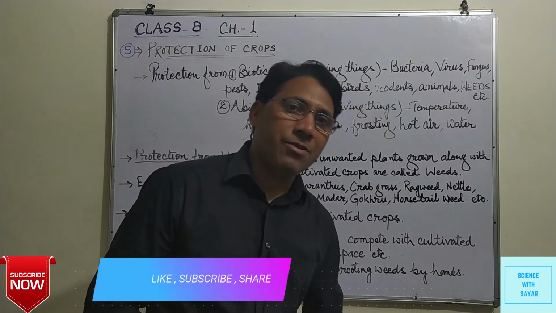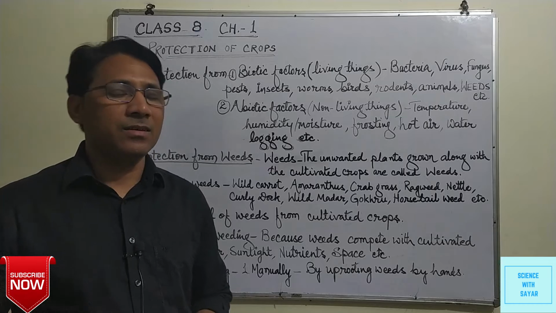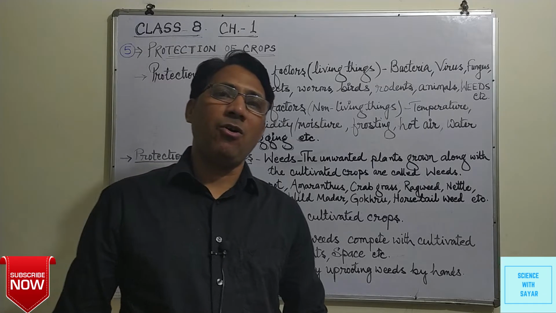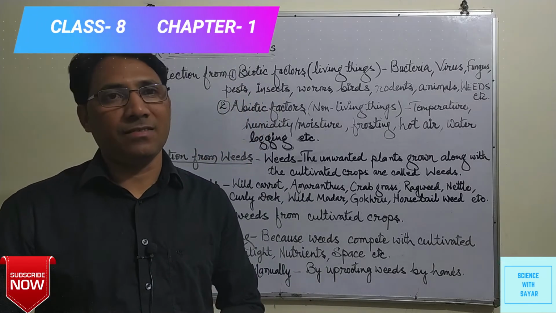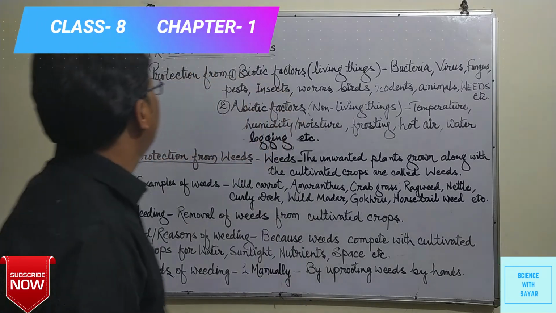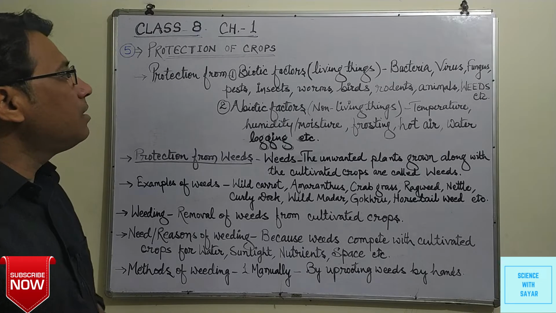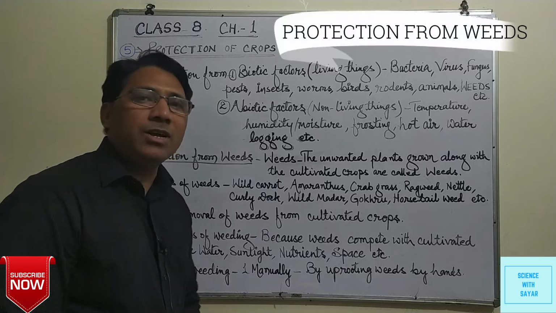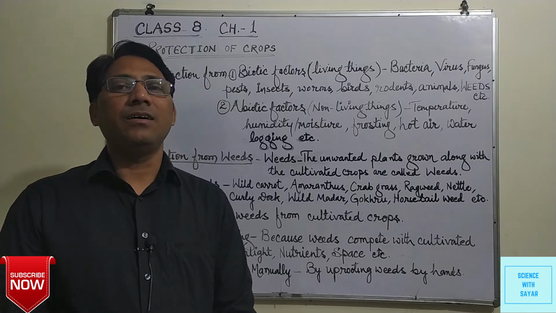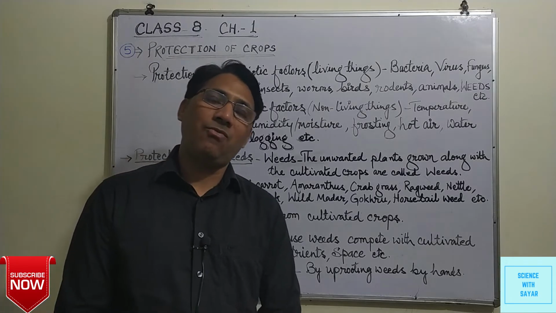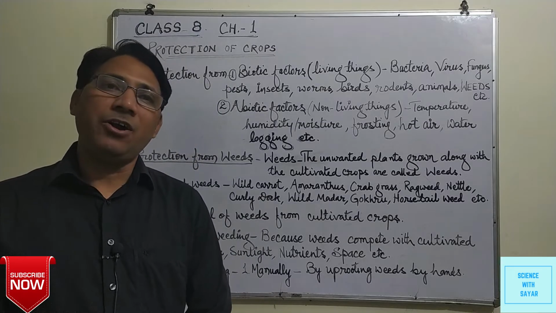Hello everyone, today we will study the fifth agricultural practice, that is protection of the cultivated crops from weeds and other things. Protection from biotic and abiotic factors. As we know that two types of factors can affect the growth and other processes of the cultivated crops. Those are biotic factors and abiotic factors.